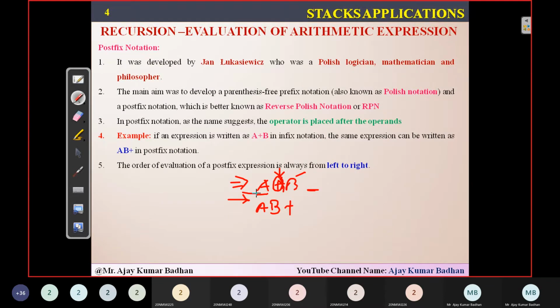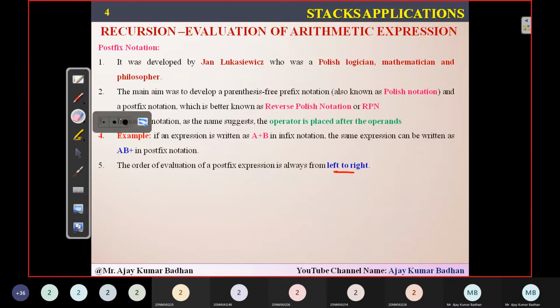So from left to right only, you have to scan the elements one by one. You should never scan them from right to left. If you do right to left, it will become B A plus, but that is wrong because postfix always works from left to right. So whenever anyone gives you an expression, make sure that you scan the characters from left to right, one by one.